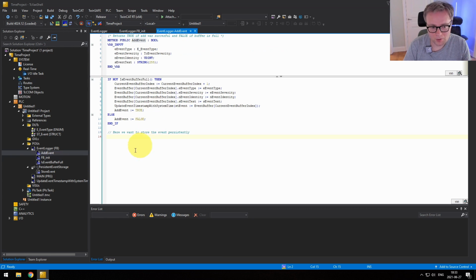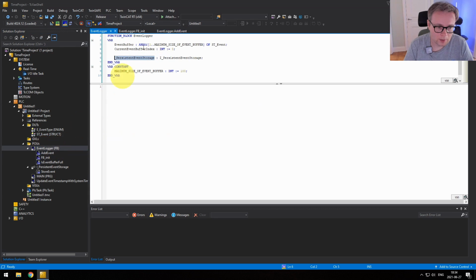We don't care, because in the add event, we just want to store it, and how that's stored and how this code is working is not any of this function block's concern. Because again, we want to separate the concerns of the function blocks. We want to modularize them as much as we possibly can, because of all the advantages. It's going to be easier to test and extend and whatnot.